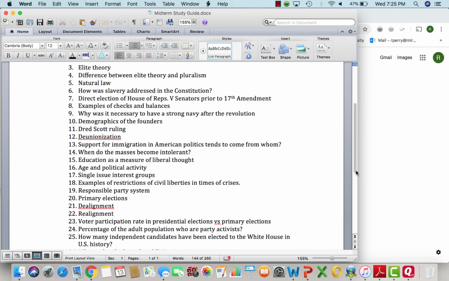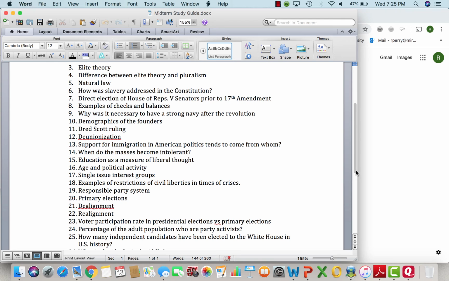No, they don't join a party. This is when people drop out of a group and don't attach themselves to either party, and that's considered de-alignment. Realignment is what I made the mistake of saying. Realignment is when a social group detaches themselves from one party and aligns themselves with another party.